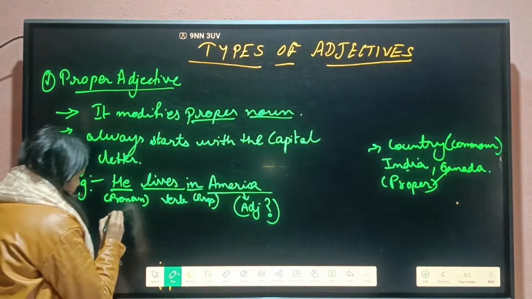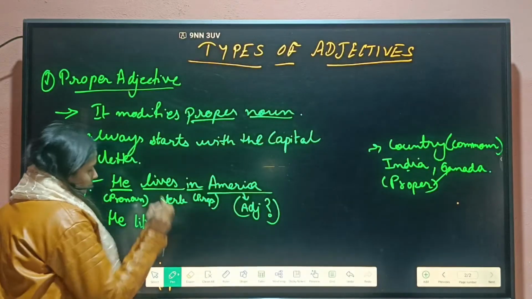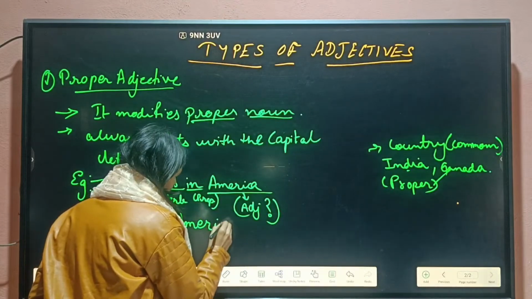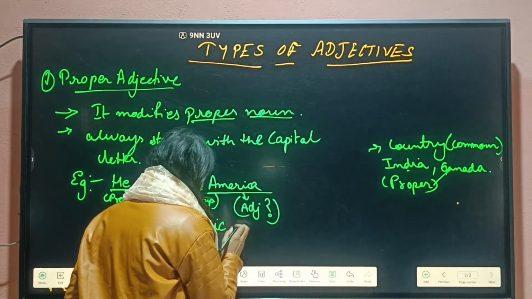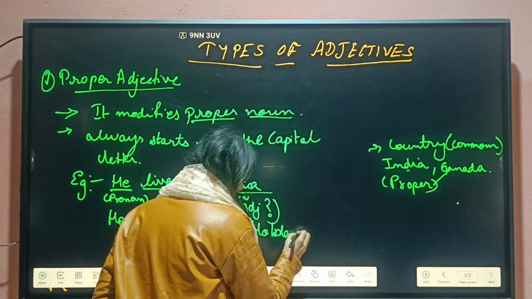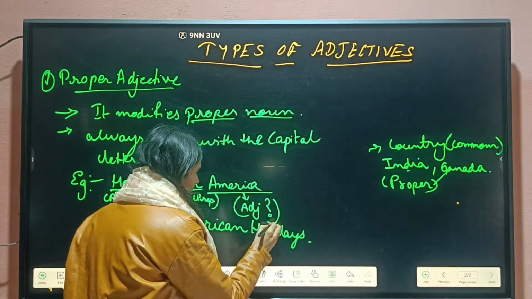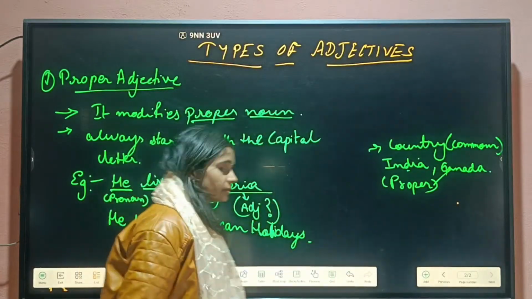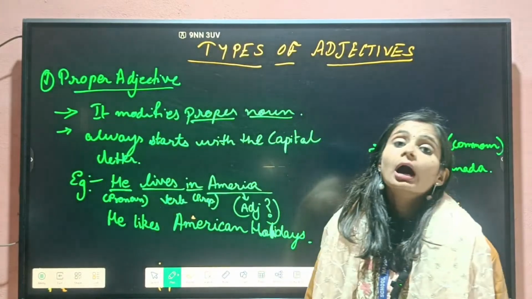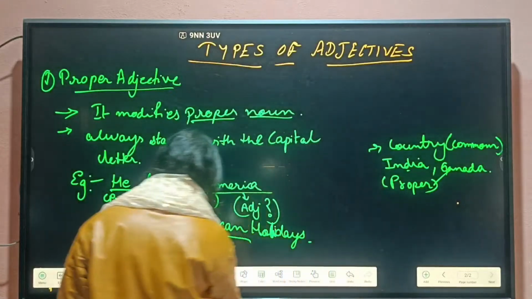Now I am telling you another example: he likes American holidays. Now simply I am asking which type of holidays you like, and you are telling me that I like American holidays. So American is our adjective here again.